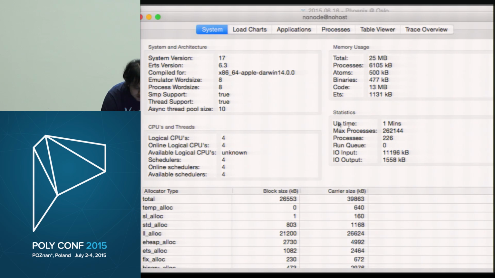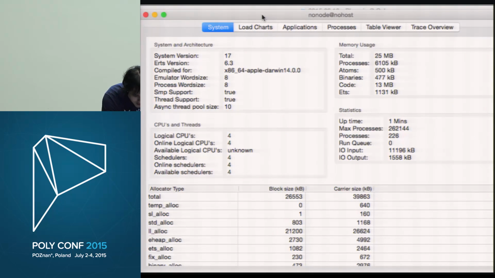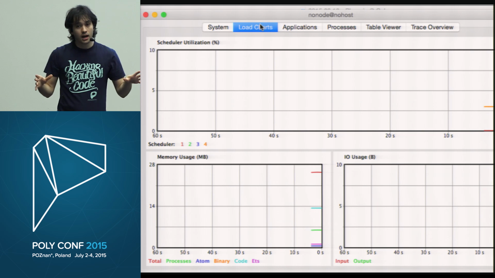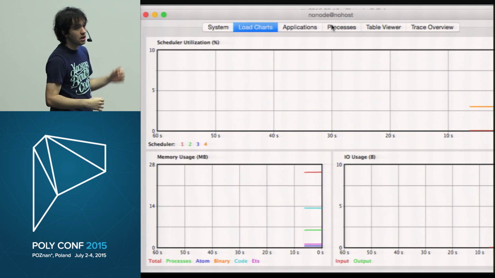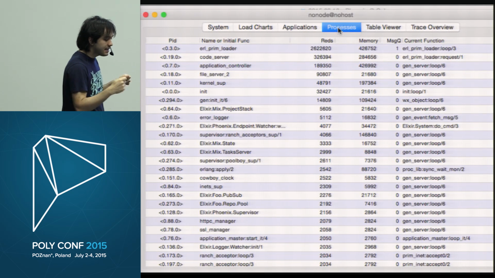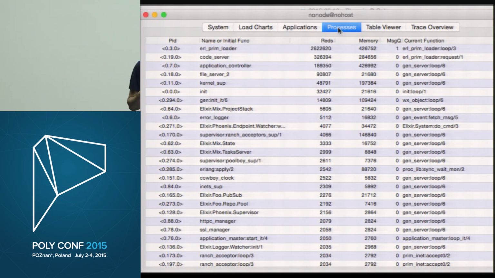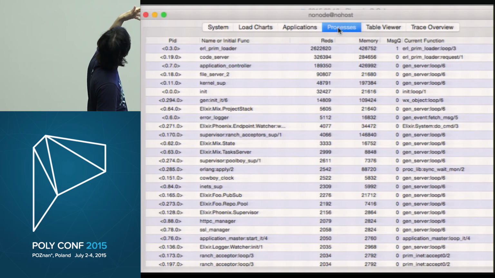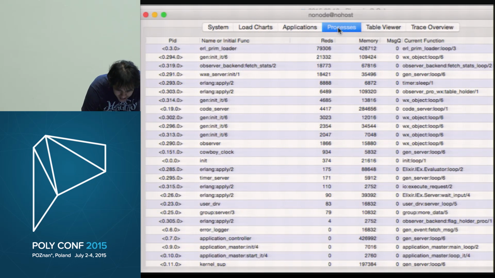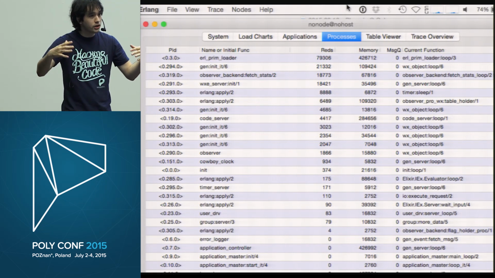And we have load charts. There's nothing really happening in this application, so nothing interesting is going to show on the load chart, but it's there. And what I really want to show, if you're talking about processes, is this tab with all the processes that are running on this system. And the nice thing is that I can check here what the processes are. So let's suppose you have a memory leak in your application. I can order by memory and try to find the process whose memory keeps growing and growing.